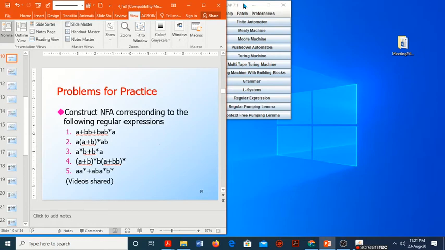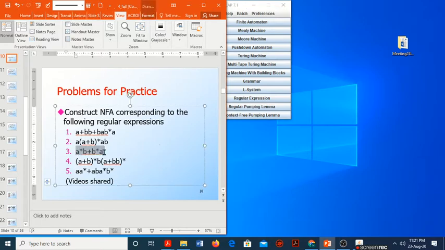Now let us see an example for constructing non-deterministic finite automata for the given regular expression. Let us consider this regular expression A star B or B star A. On looking at it, we all understand that the string beginning with A should end with B, or the string beginning with B should end with A.